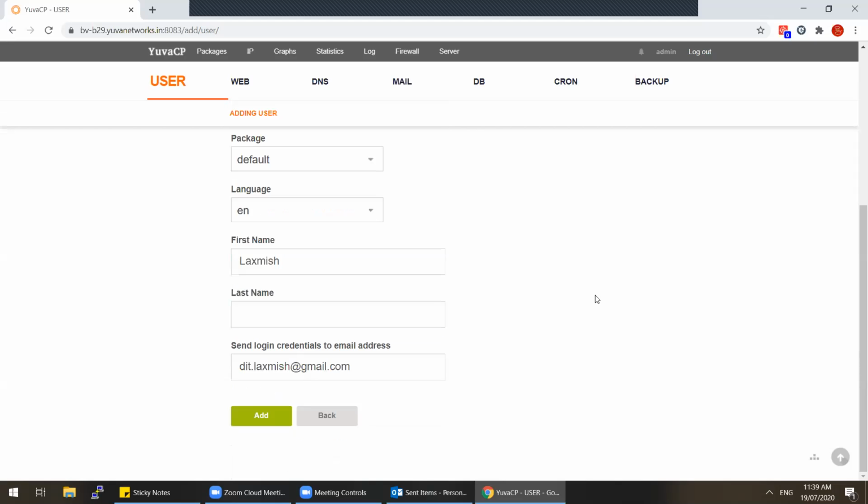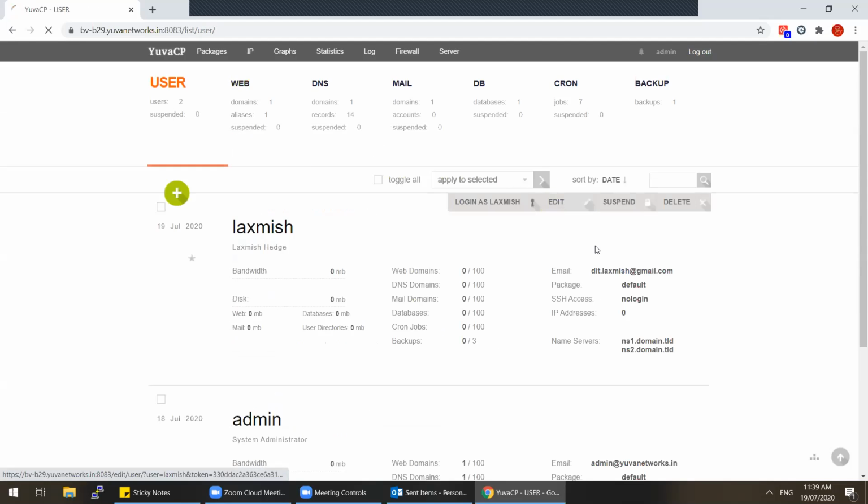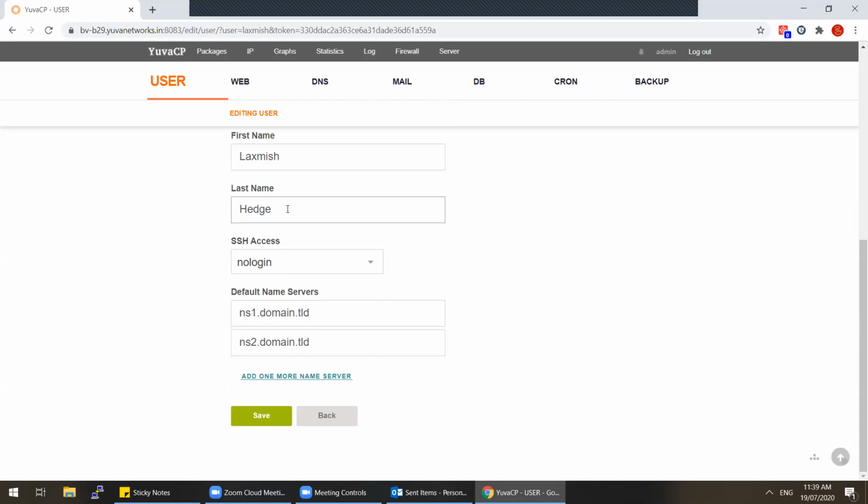Last name, sir. Can you put it blank, is it fine? No, we have to put it, sir. Hegde. Okay, HEGD. Correct, sir. Okay, it's fine. I can update it later. Okay, sir.